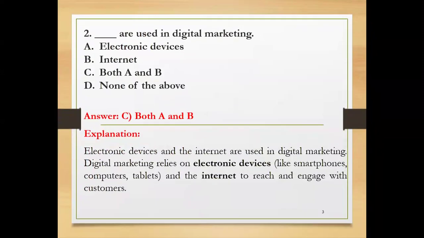Then the second question: dash are used in digital marketing. Electronic devices, internet, both A and B, none of the above. Yes, both A and B. Electronic devices and internet are used in digital marketing. Digital marketing totally relies on electronic devices like smartphones, computers, laptops, tablets, and the internet to reach and engage with customers for their marketing purposes.